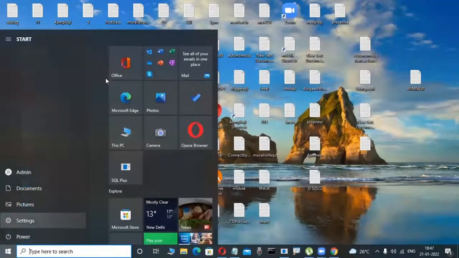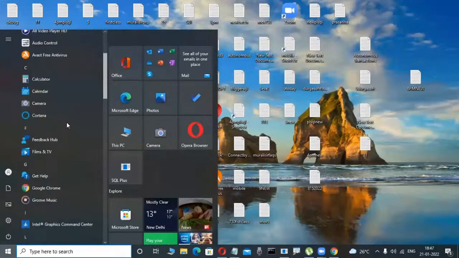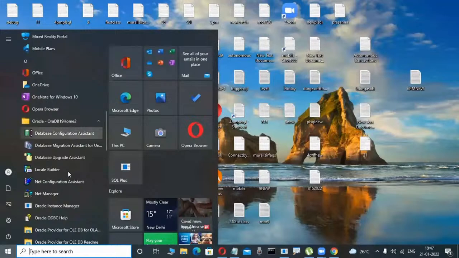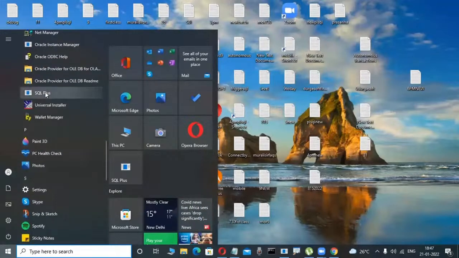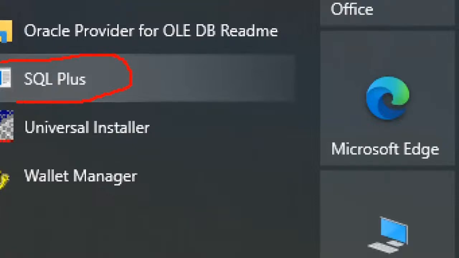How can you install it? What are these tools? We are learning in our course. Don't worry. This is the Oracle software I'm installing, and in that, SQL Plus tool is automatically there. Daily through this tool, we are interacting with the server, that is the Oracle database. Those are all the things we are learning in our course: what is this tool, what is the server, how it will be connected, what is the username, what is the password, like this.